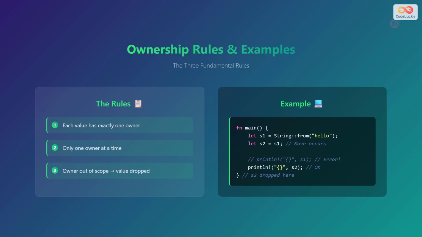Let's examine a practical example. When we create a string and assign it to another variable, ownership moves from the first variable to the second. The original variable becomes invalid and cannot be used anymore. This prevents accidental double-free errors and ensures memory safety. The compiler catches these ownership violations at compile time, eliminating entire classes of runtime errors that plague other systems programming languages.